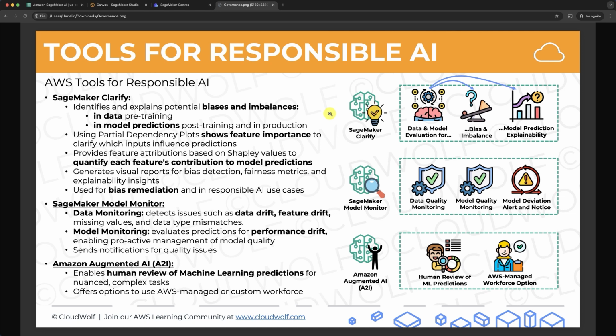Hello my friends and welcome to this new hands-on tutorial on the tools for responsible AI. In this first tutorial, I'm going to show you some features of Sagemaker Clarify and Sagemaker Model Monitor, such as bias and imbalance or model quality monitoring. And in the next tutorial, still on the tools for responsible AI, I'm going to show you Amazon Augmented AI.